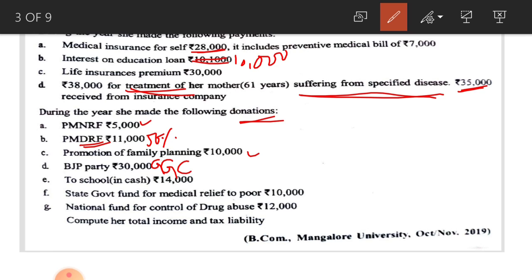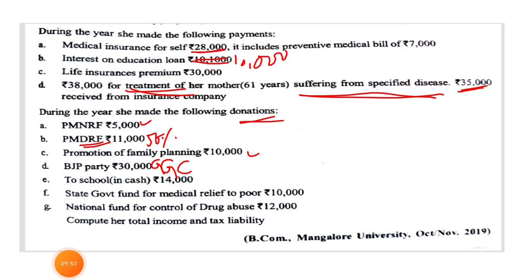Next one, to school in cash 14,000. Here you cannot consider this because a notified or recognized school is not given. That is why you cannot consider this donation in cash to school; you have to ignore this point. Next one, state government fund for medical relief to poor 10,000, without limit donation, 100%.